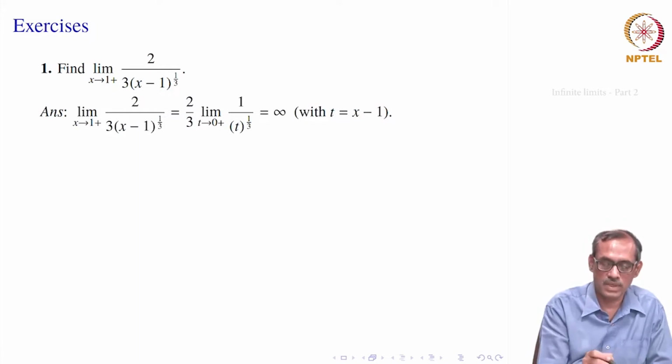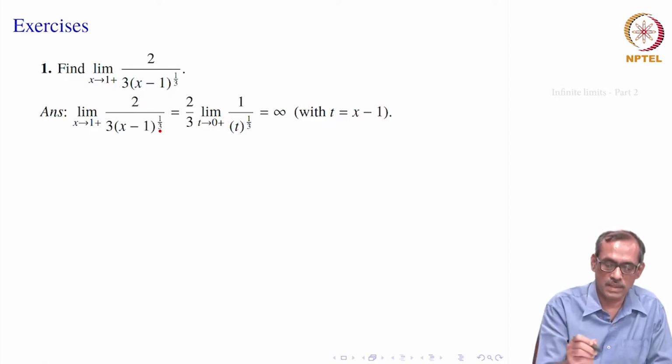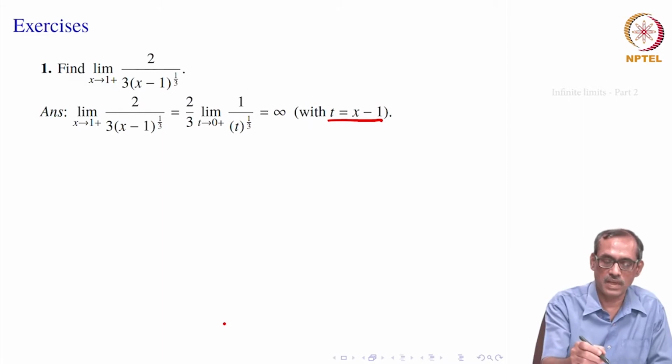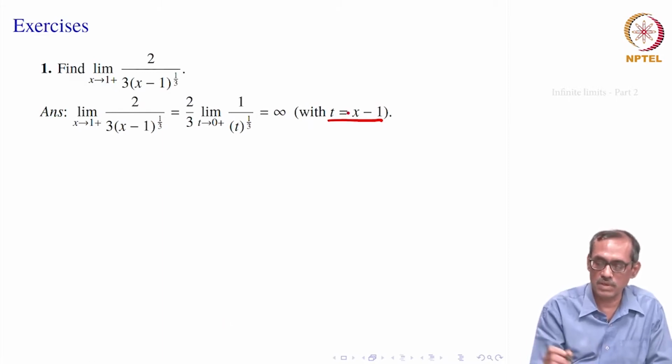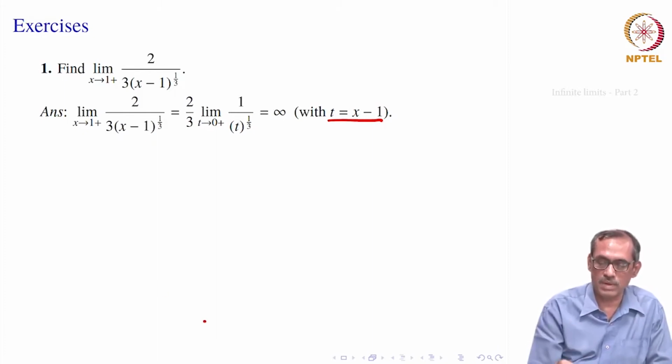Let us see how we proceed. Limit x goes to 1 plus of 2 divided by this, we will substitute t equal to x minus 1, because x is staying bigger than 1. So t is positive here, and it is 2 by 3 times the limit as t goes to 0 plus, that is t approaches 0 from the positive side, of 1 divided by t to the power 1 by 3. And this 1 by t we know to be infinity as t goes to 0, we are using that here. So that gives us the result as infinity.